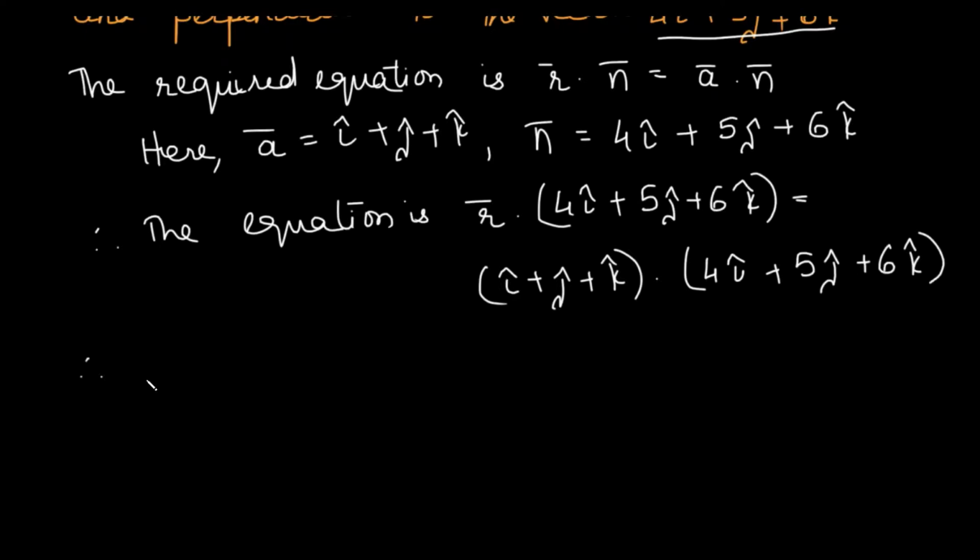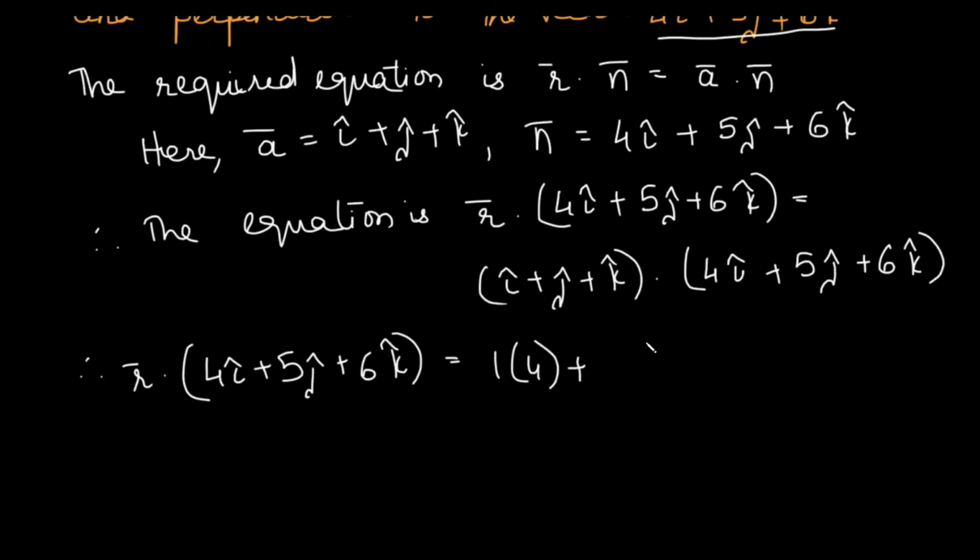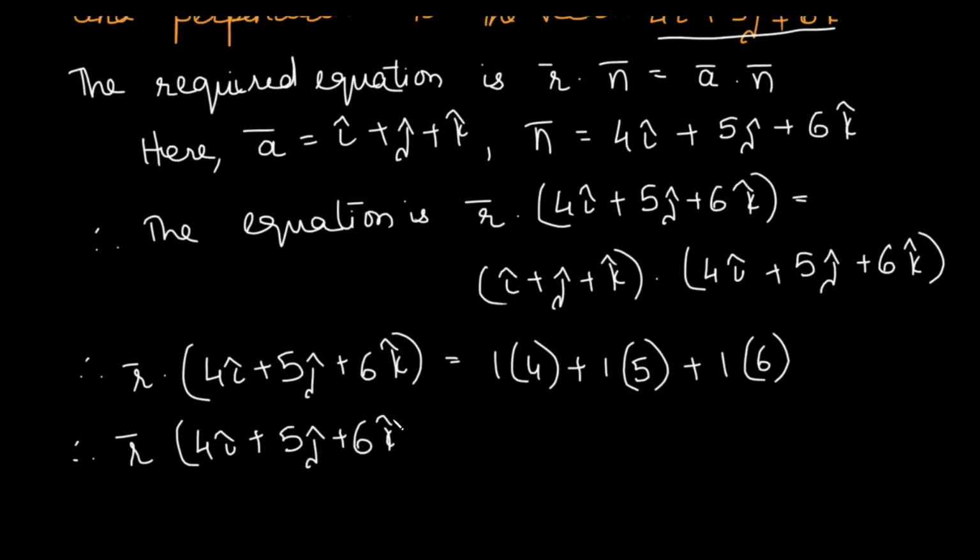And therefore we get r dot 4i plus 5j plus 6k is equal to, on the RHS we just have to find the dot product, which is 1 into 4 plus 1 into 5 plus 1 into 6. So 4 plus 5 is 9, and 9 plus 6 becomes 15. So this becomes the required vector equation of the plane. And this sum can come for up to 2 marks for you in the exam.